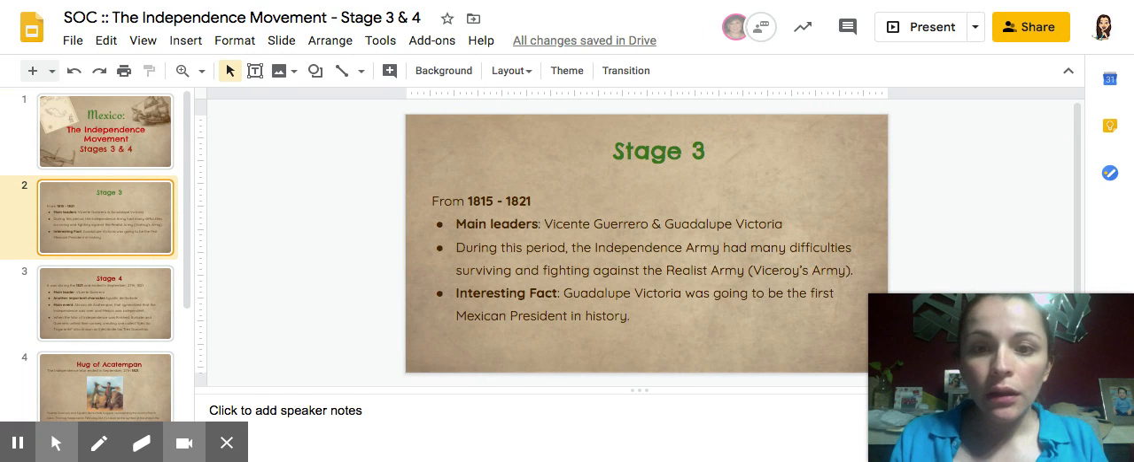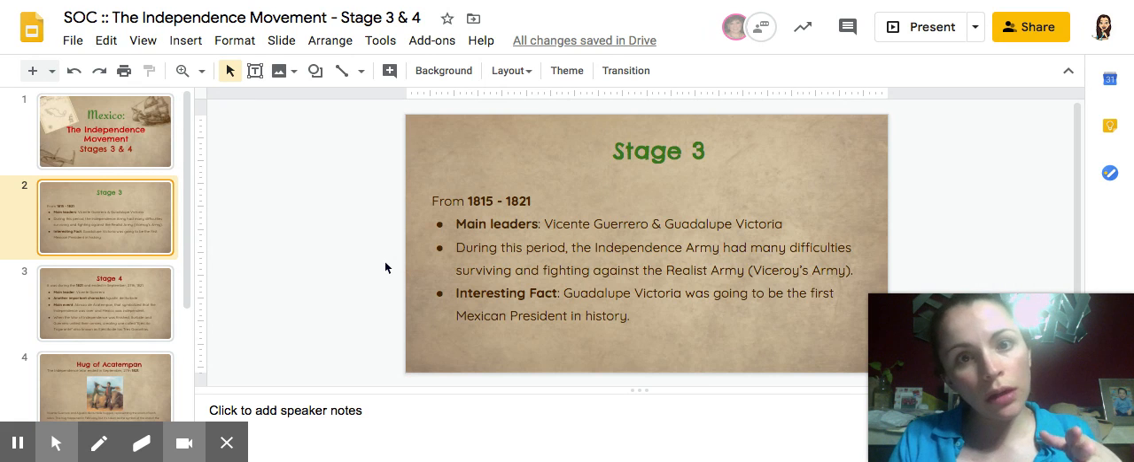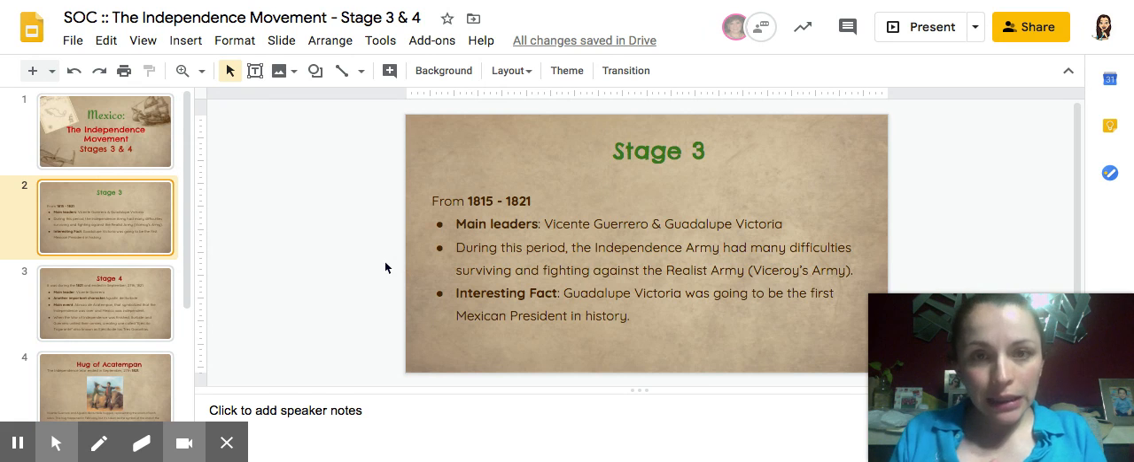So the third stage is the longest one. It started in 1815 when Morelos was executed, and it ended in 1821 at the beginning of the year. The main leaders were Vicente Guerrero and Guadalupe Victoria. And during this stage, there were lots of fights.